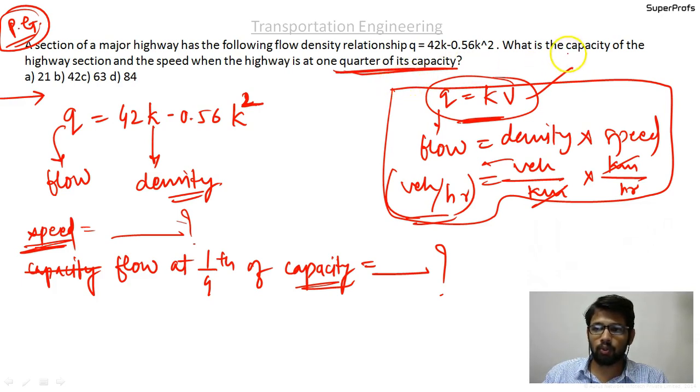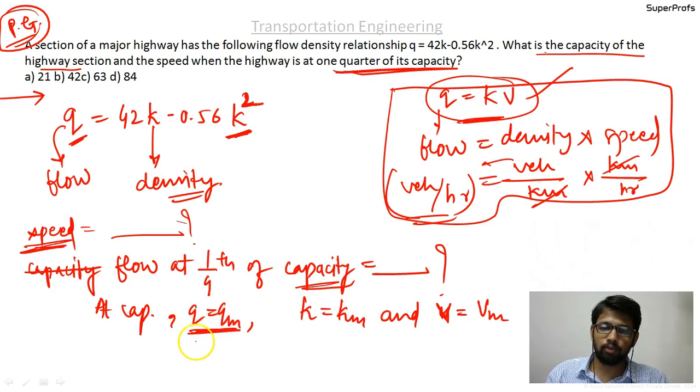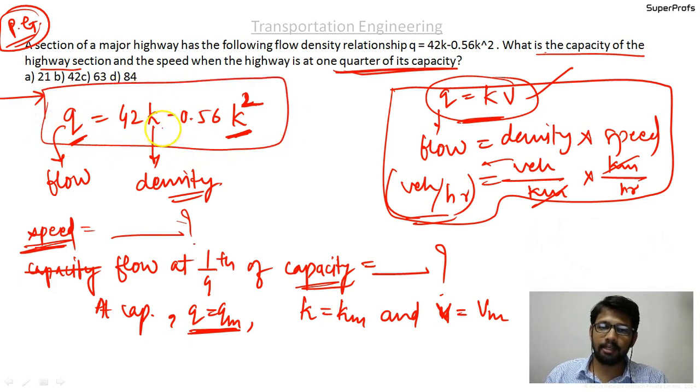So you need to first find out the capacity of the highway section. To find the capacity, k is the independent parameter and q is the dependent parameter. At capacity, q equals q maximum, k equals k maximum, and u, that is the speed, or v equals v maximum. To find qm, we will differentiate this relationship with respect to k, the independent variable.